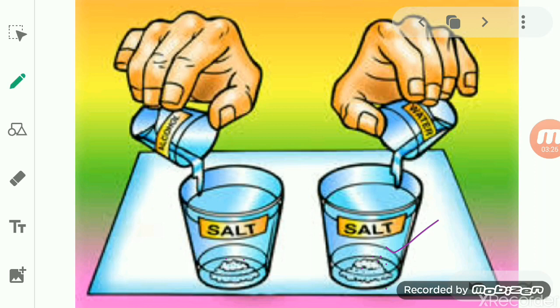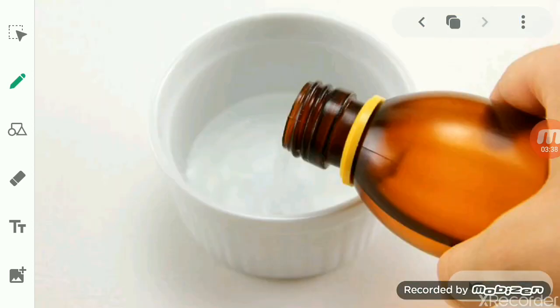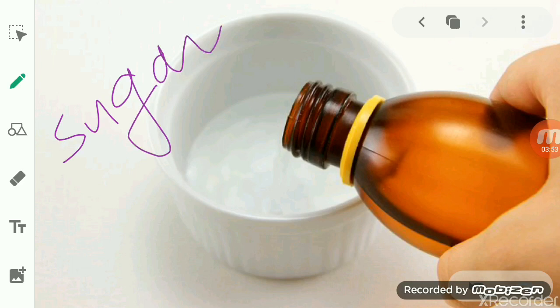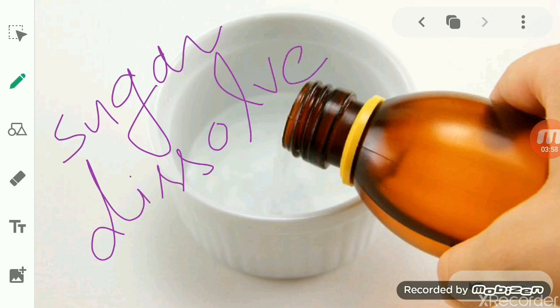But if you add alcohol, the salt does not dissolve in the alcohol, it remains insoluble in alcohol. So by this we can understand how we can separate the sugar and salt. In a mixture where salt and sugar are both present, we will add alcohol to the mixture. The sugar will dissolve. Sugar is dissolved in alcohol.